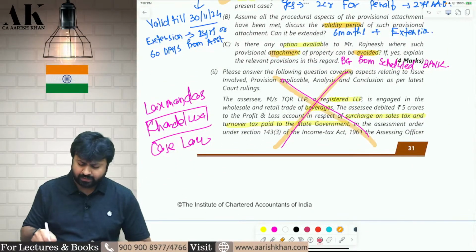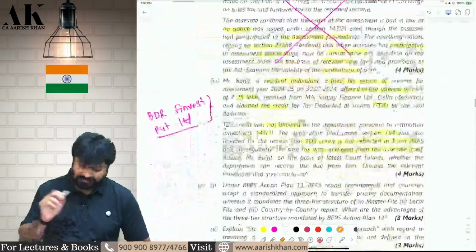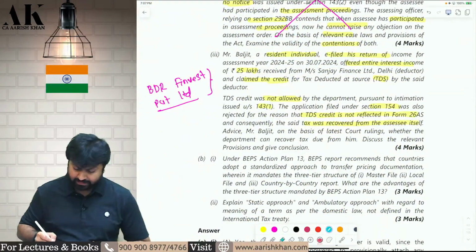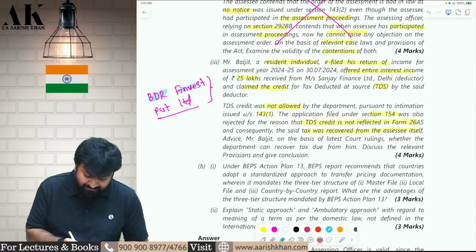The next question we have already done earlier. That is the case law of Lakshman Das Khandelwal. You can go and check the case law. It is exactly similar to what we have done earlier, so I am not wasting time on that. Okay, the next is a recent case law, BDR Finvest Private Limited.